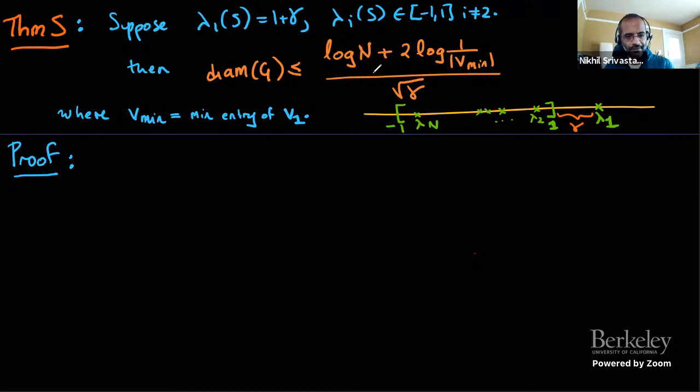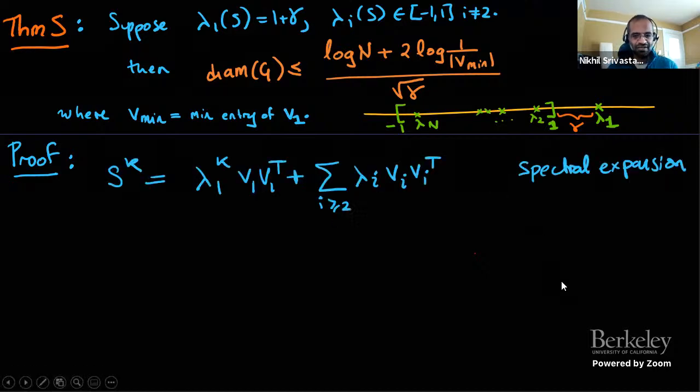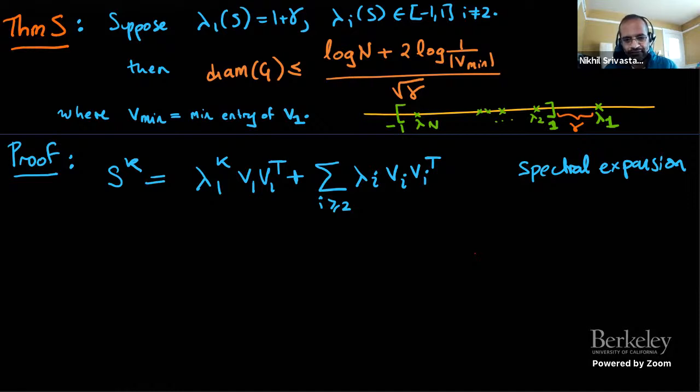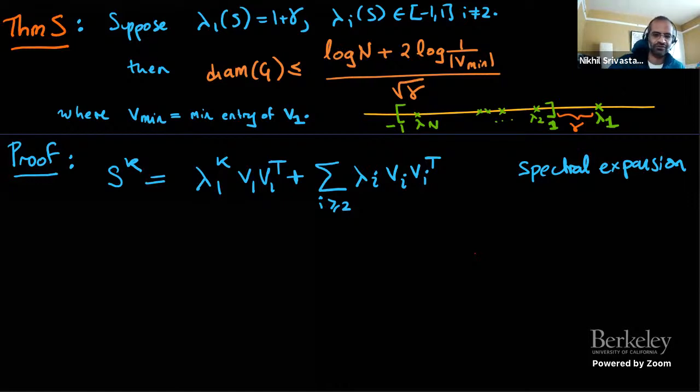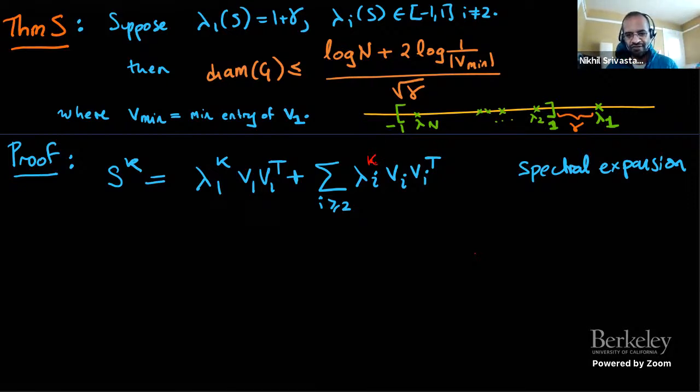The first step is to look at S to the k for some integer k. So you raise this generalized adjacency matrix to the k, and let's say you've diagonalized it. The eigenvalues are lambda 1 through lambda n with corresponding unit eigenvectors, which is important, v1 through vn. By the spectral theorem, S to the k is lambda 1 to the k times v1 v1 transpose plus the same thing over the other eigenvalues.